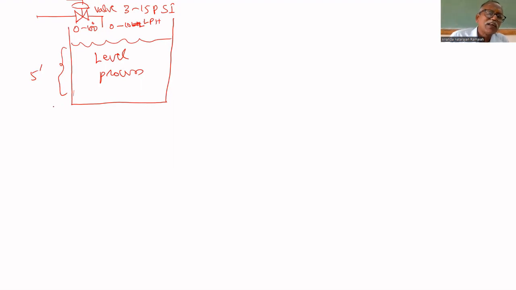How to measure level? For that, a DPT is there. The sensor is a DPT, differential pressure transmitter. It is available in the lab. The DPT output will be 4 to 20 milliamps.